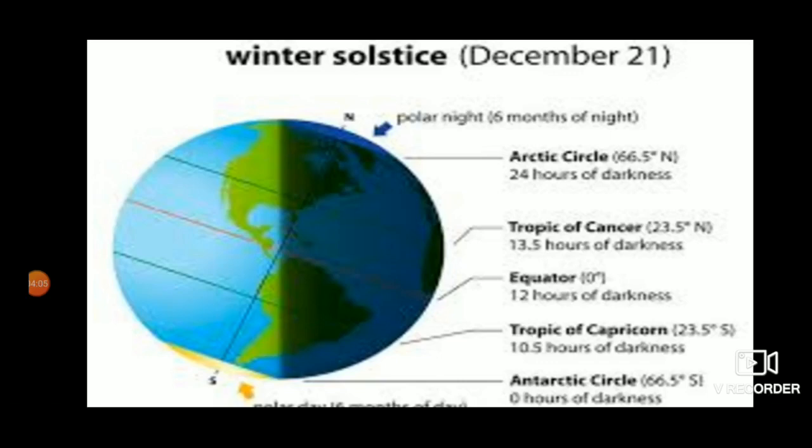In contrast, a large part of the southern hemisphere is away from the sun, experiences longer hours of darkness, and therefore has longer nights. However, the areas around the equator have 12 hours of daylight throughout the year.